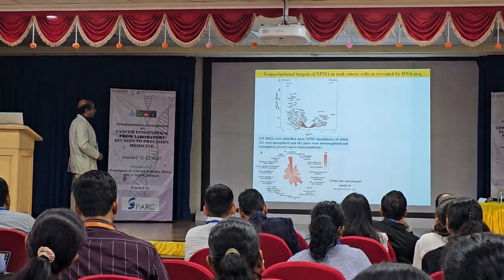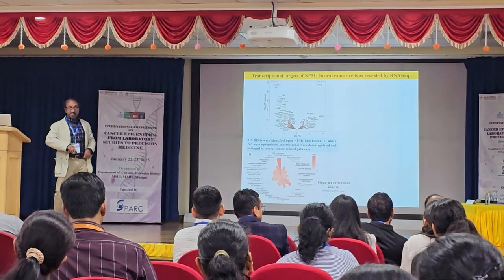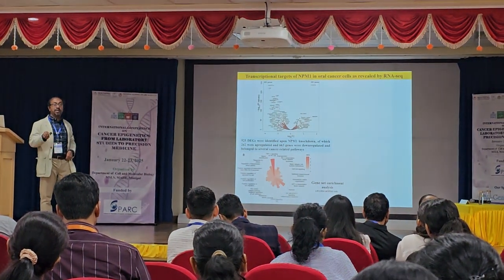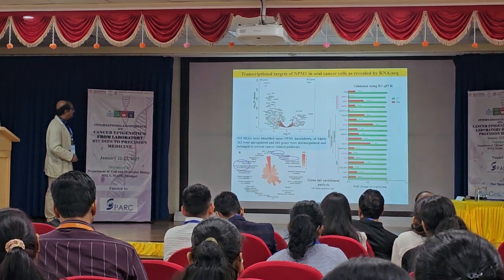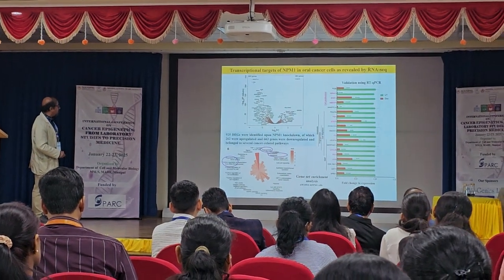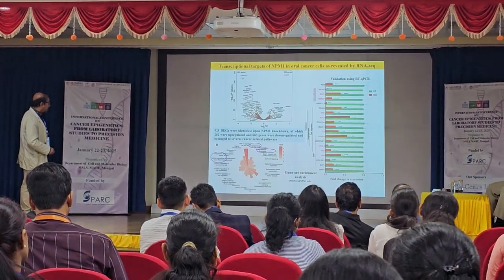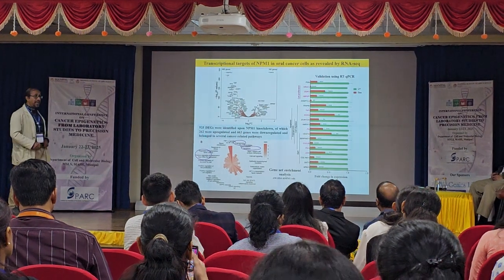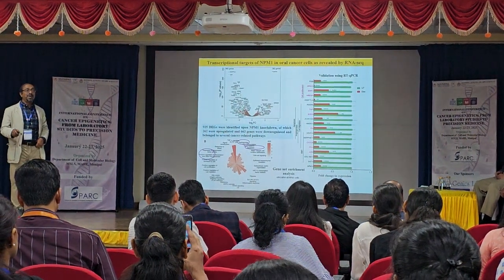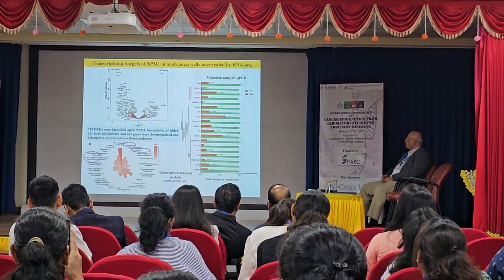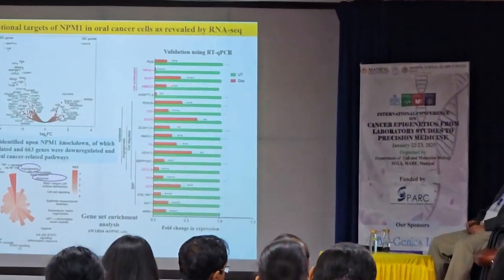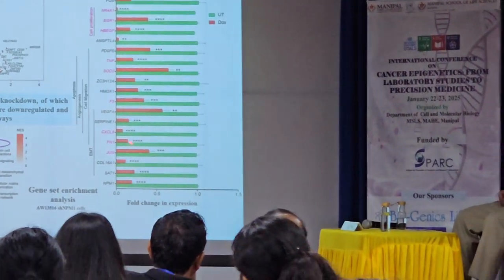Okay, we did an RNA-seq analysis, presence and absence of NPM1 in these cell lines. And what we find, very important genes are down-regulated in absence of NPM1, which are related to angiogenesis, apoptosis, and also a large number of RNA polymerase II-driven transcription. Then we validated this data, that indeed these genes are down-regulated.